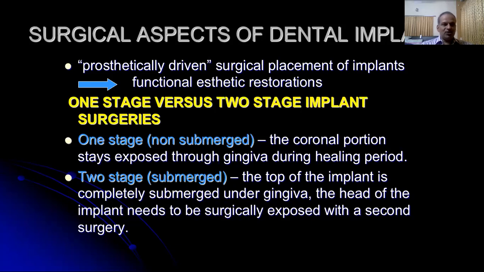Basically, there are two implant surgical procedures. One is a one-stage surgical technique, and the other is a two-stage surgical technique. The one-stage surgical technique is also known as non-submerged, and the two-stage surgical technique is known as the submerged implant surgical technique. In the one-stage technique, the coronal portion of the implant stays exposed through the gingiva during the healing period, whereas in the two-stage technique, the top of the implant is completely submerged under the gingiva, and the head of the implant needs to be surgically exposed with a second surgery.